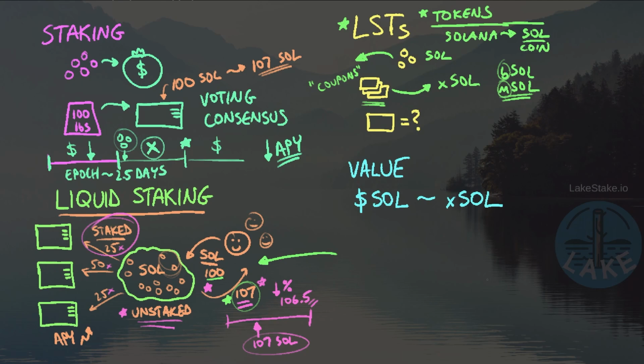And so generally speaking, let's just say that I'm going to deposit 100 SOL and I exchange that for 100, we'll just say XSOL at this point. At a very simple level, we can say there's a one-to-one relationship here, but then we have to ask a question, because we know that if I stake my SOL, it's going to be worth more over the course of time. That's exactly the relationship we talked about over here. But what about this XSOL? How is it going up in value in time?